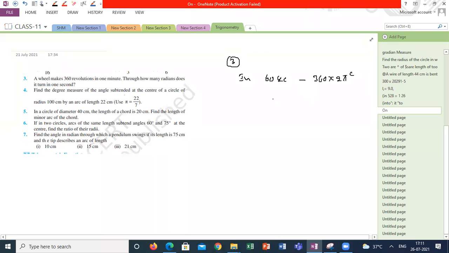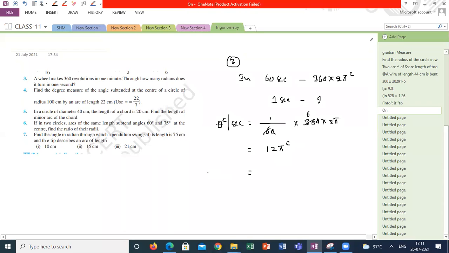In 1 second, how much? 1 by 60 into 360 into 2 pi. So in 1 second, it turns 12 pi radians.